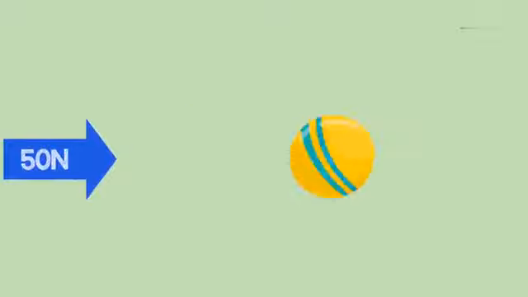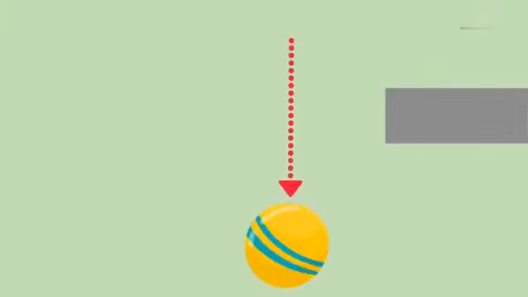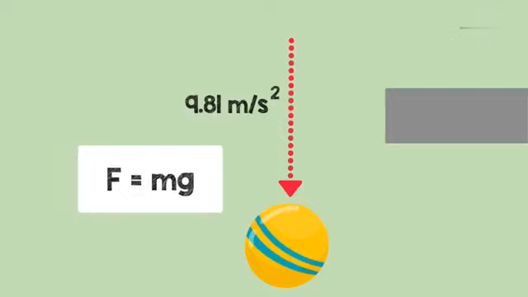The most common cause of an object to move is the gravitational force. When an object falls downward, it is accelerating downwards at a rate of 9.81 meters per second squared. In our formula, it is F equals ma. The force acting on the falling object is gravity, which means that the formula becomes F equals mg, where g is the gravitational acceleration.